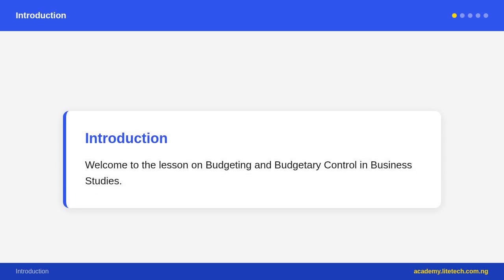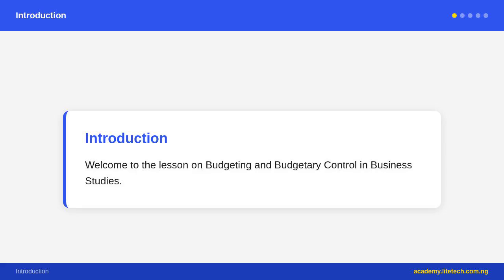What is a budget? A budget is a financial plan that estimates expected income and expenditure over a future period, usually a month, quarter, or year. A budget guides how money is spent and helps individuals, businesses, and governments achieve their financial goals.